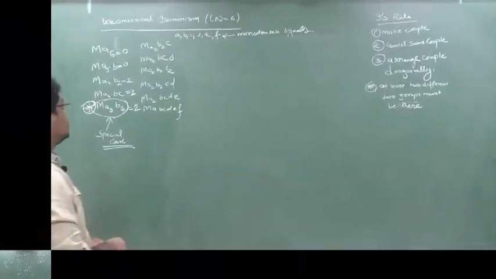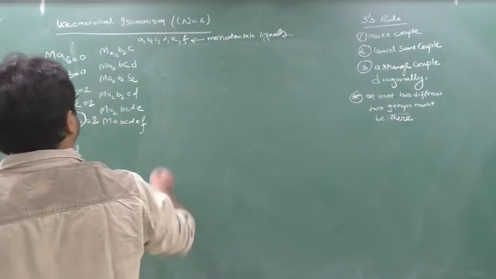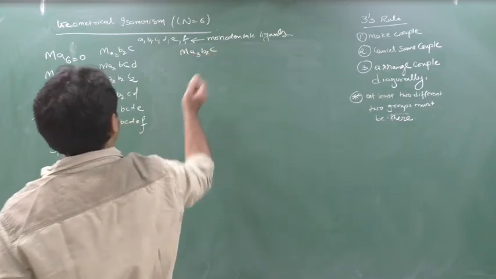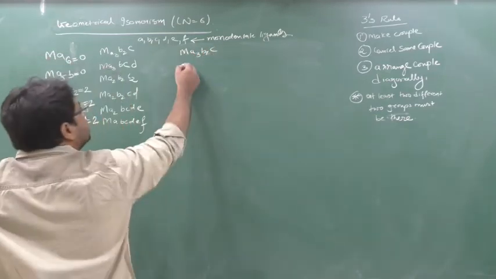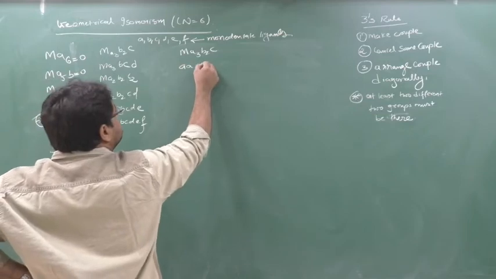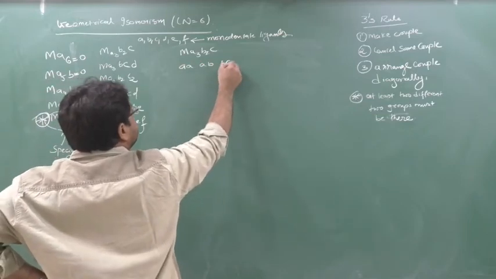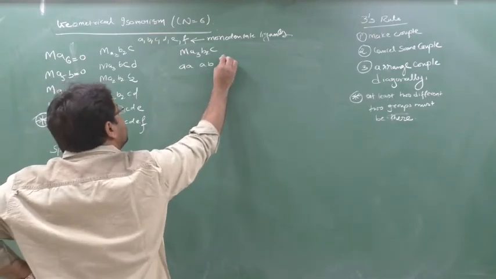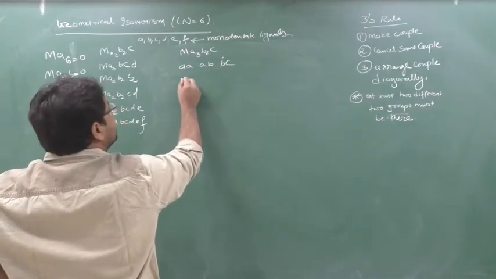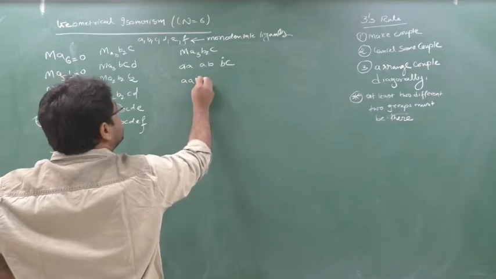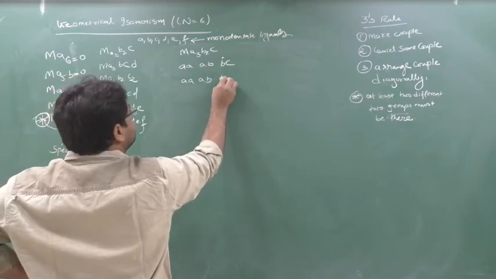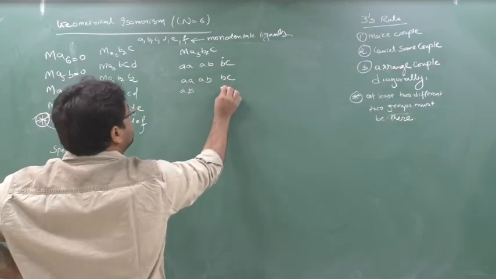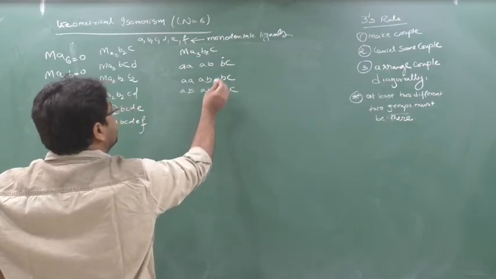Next is what? Okay. Next is Ma3B2C. Okay. Again write down here AA, AB, BC. Go to the third and replace it with the first. You replace this B with this A. So AA will remain as it is. B will come here. So AB, B will go there. BC. Then B will come here. So AB. This A will go here, so AC, center remains as it is. Chalo, B work is over.